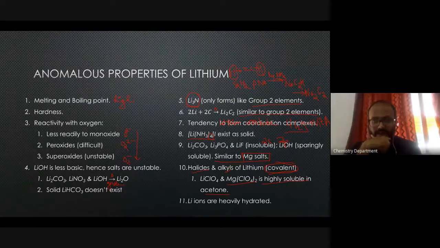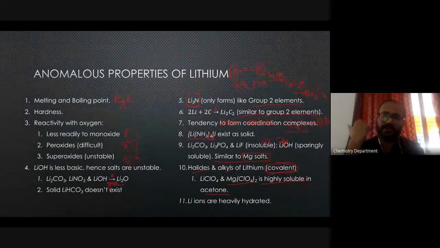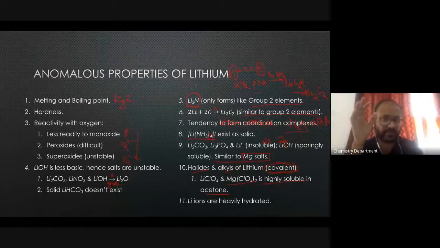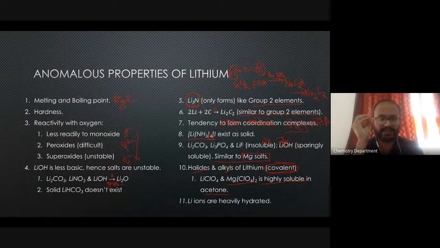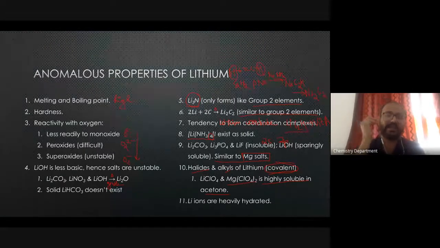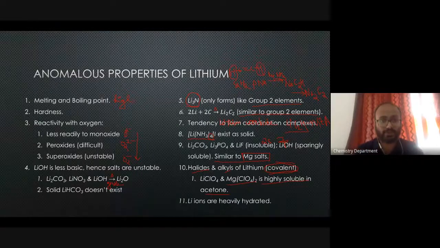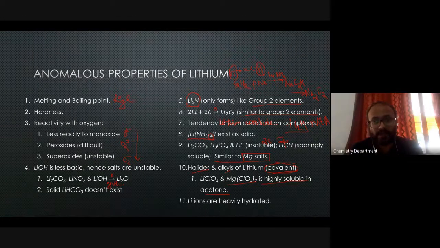Okay. So some of you are saying that it is because of small size and high ionization energy. That is perfectly fine. Lithium has exclusively smaller size and higher ionization energy. That is what is responsible for the peculiar properties that lithium shows, especially the high melting point, boiling point, and hardness.